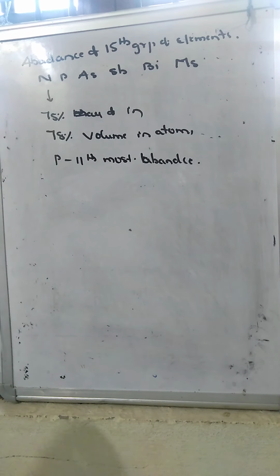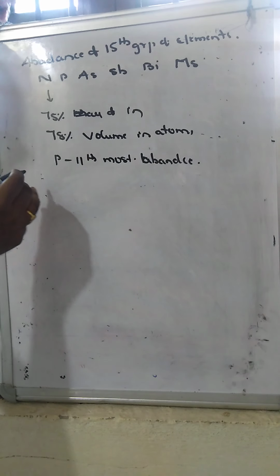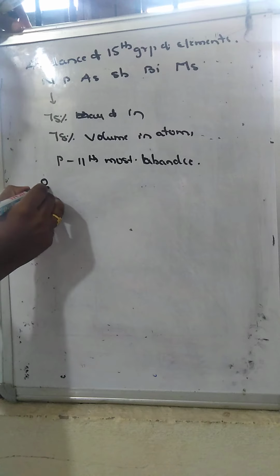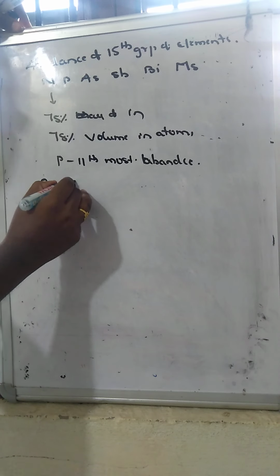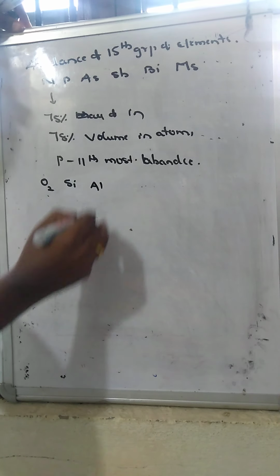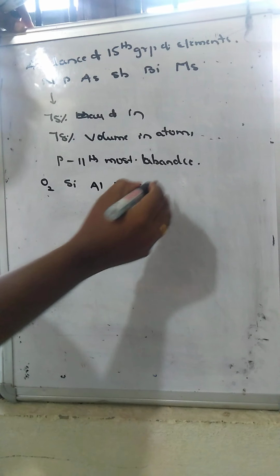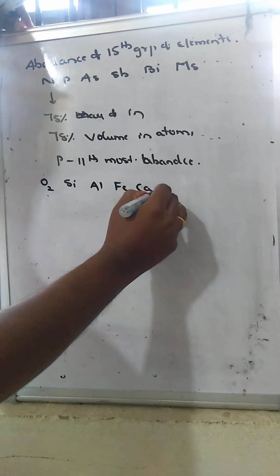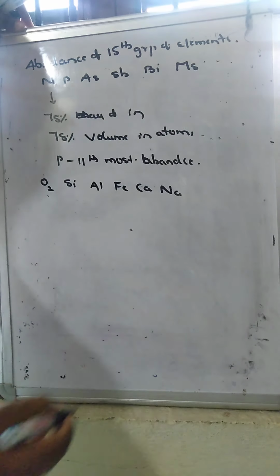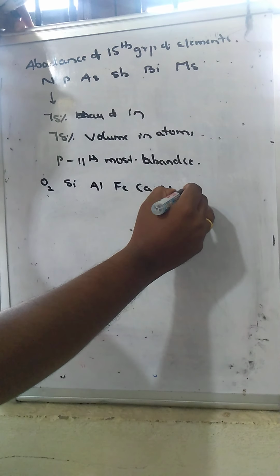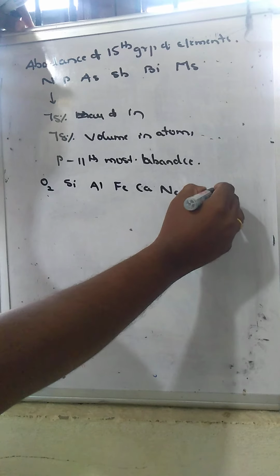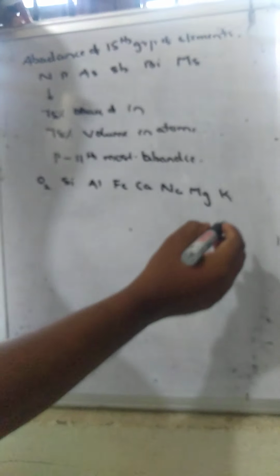If you see the most abundant elements in the earth crust, the most abundant element is oxygen, the second one is silicon, third is aluminum, fourth is iron and fifth is calcium, sixth is sodium, then magnesium, potassium.